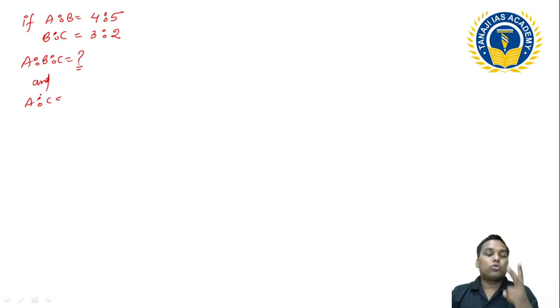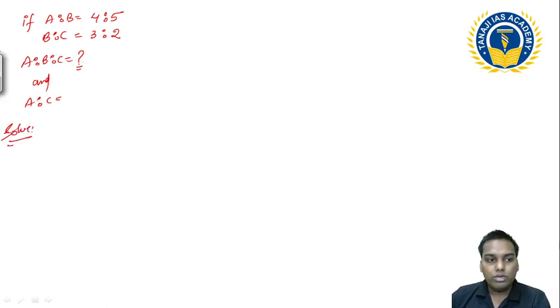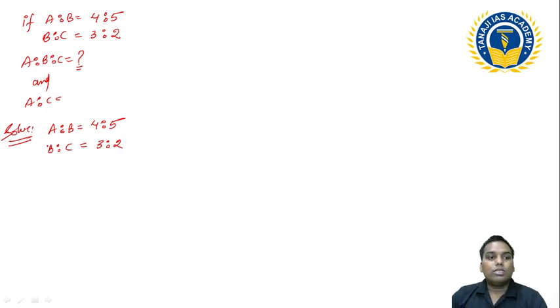I will tell you two methods, or you can say more than two methods, but I suggest you attempt to solve this using only one of the methods, and all three are good ones. Now let me solve this question for you. Suppose A ratio B is 4 ratio 5 and B ratio C is 3 ratio 2. Now see, this B is common, but the B values are not the same. So what do I need to do? I need to make them the same.